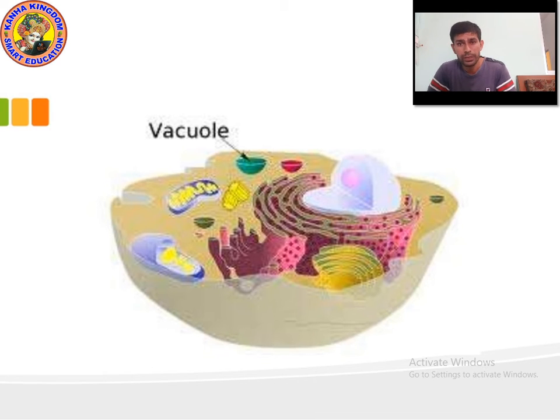That's why the nucleus is not at the center. But in animal cell, they are small or absent. They may also be absent in some animal cells, because vacuoles are not present in all animal cells. Okay, I hope you understood now. Let's move on to the next point.